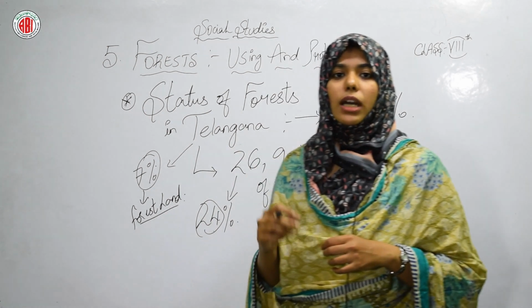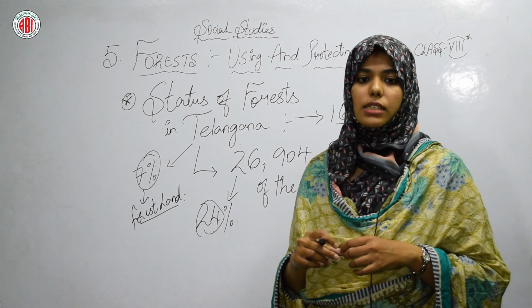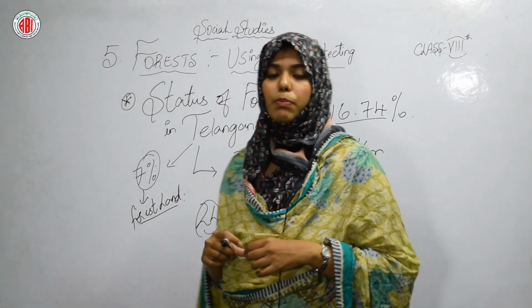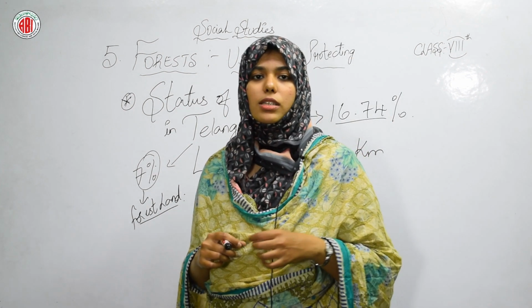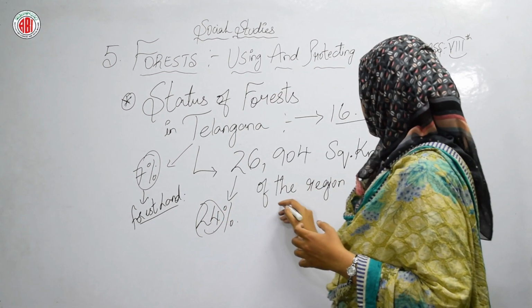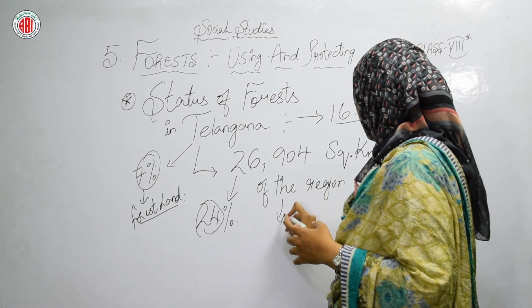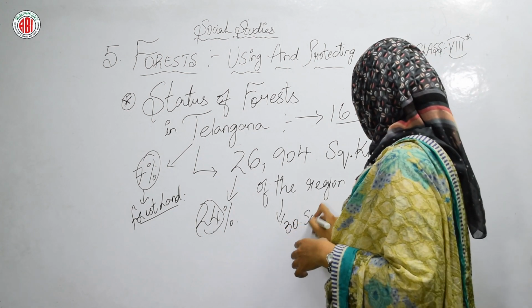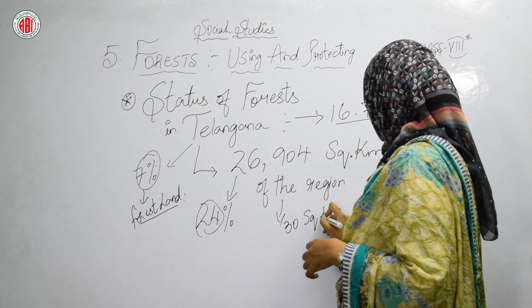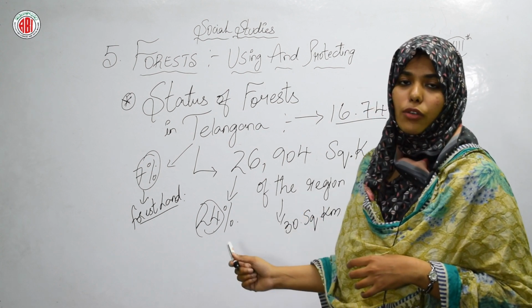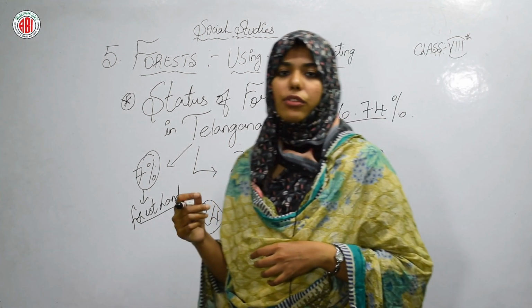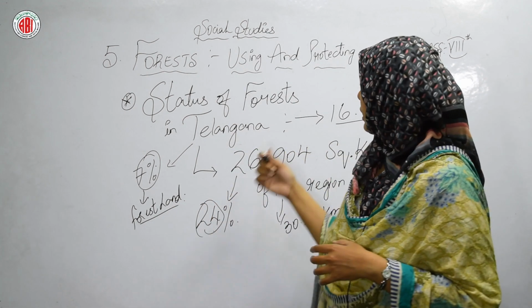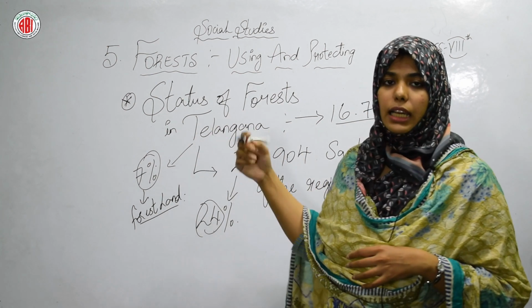Every year about 30 square kilometers of forest are lost in our state. So every year how much forest is lost in our Telangana? It is 30 square kilometers. Okay, 30 square kilometers of the forest land we are losing every year. So this is the status of the forest in our Telangana.